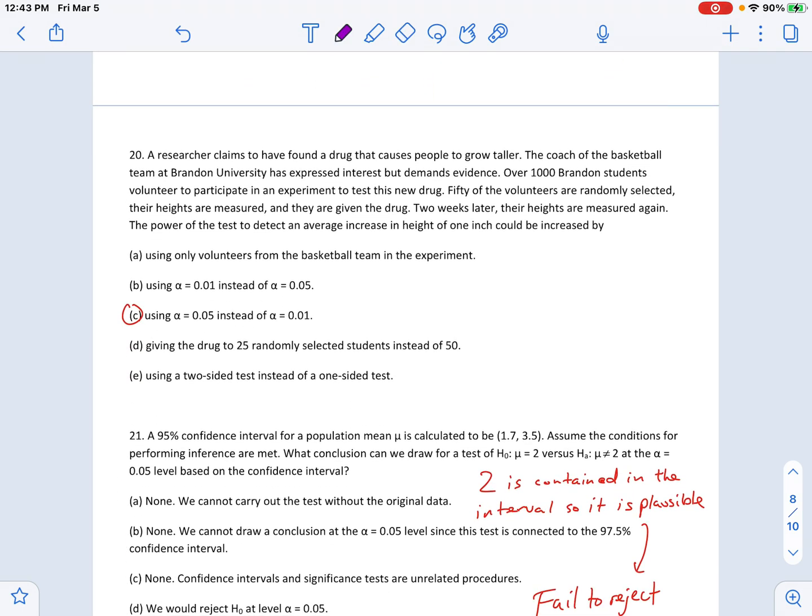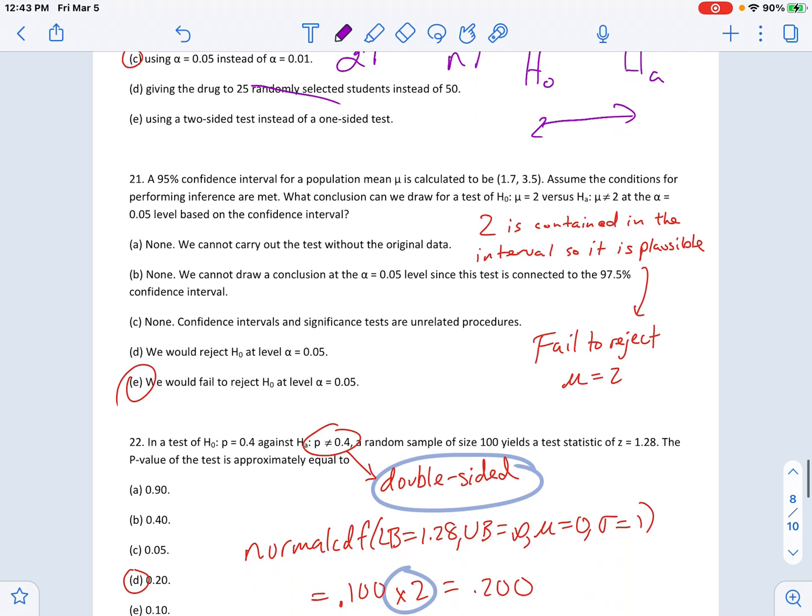This one, power increased by alpha goes up. Ding, ding, ding. You could also have sample size goes up. That's not what this one's saying. And you could also have the difference between, like, if H0 and HA are further apart, but none of those are here. 21, a 95% confidence interval is calculated to be this.